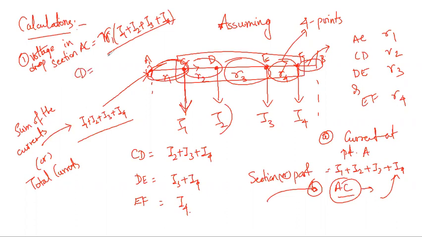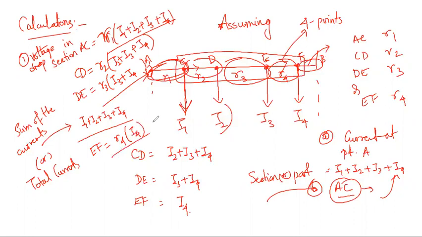Similarly, in section CD I'll have R2, with current I1 taken out, so I2 plus I3 plus I4. Next, in section DE the voltage drop is R3 times I3 plus I4. Next, in section EF I'll have R4 times I4. So the voltage drops in all four sections are clearly written down.